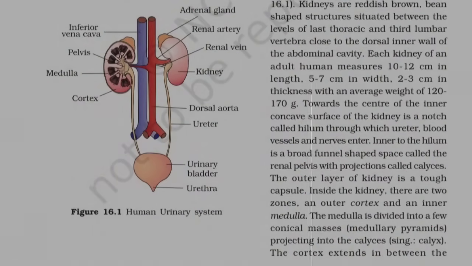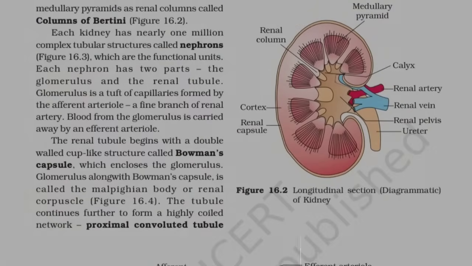Inside the kidney there are two zones, an outer cortex and an inner medulla. The medulla is divided into a few conical masses, medullary pyramids, projecting into the calyces. The cortex extends in between the medullary pyramids as renal columns, called columns of Bertini.